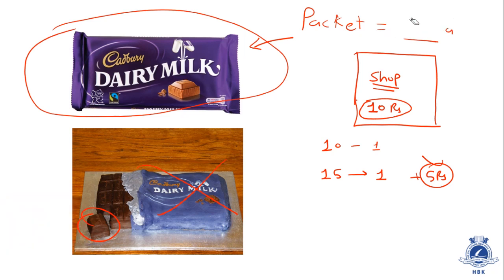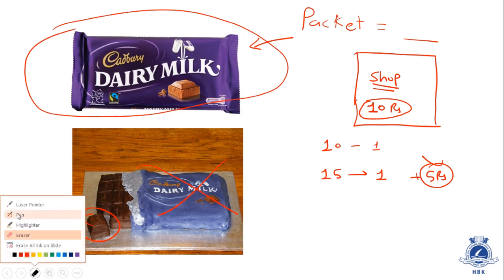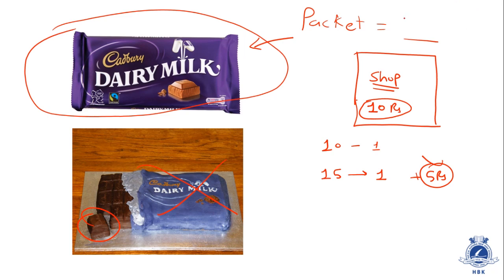This packet is called quanta, and this is the starting of quantum mechanics. So a packet is quanta.